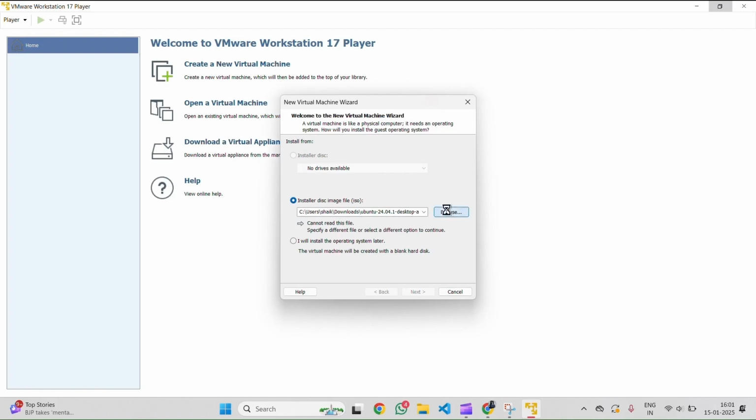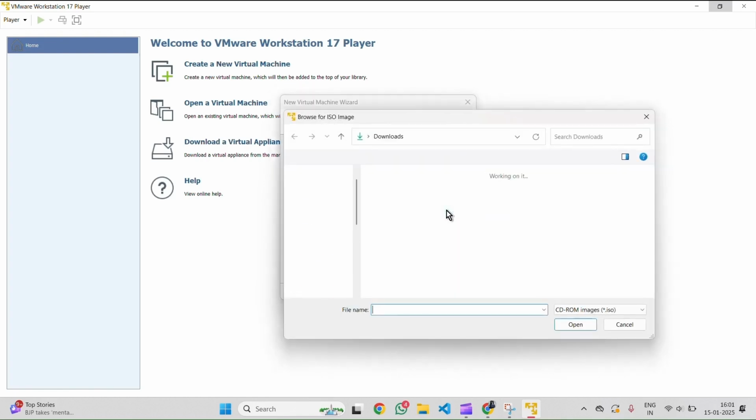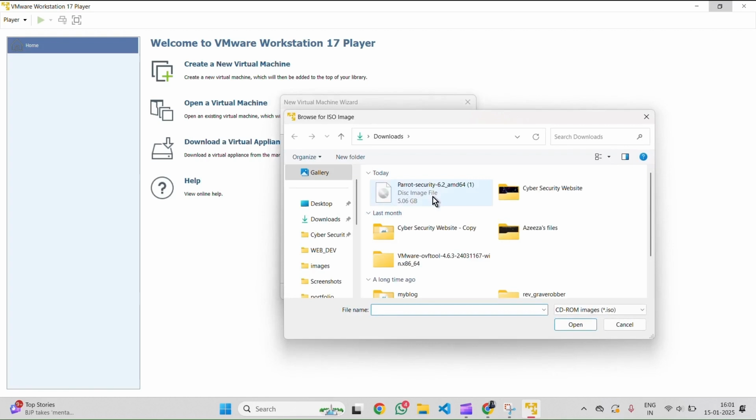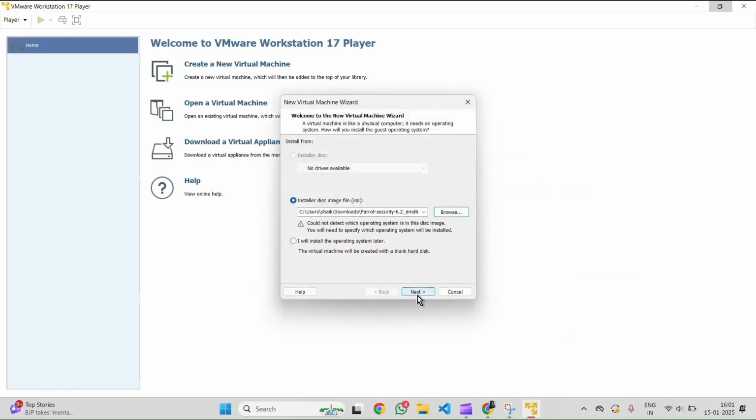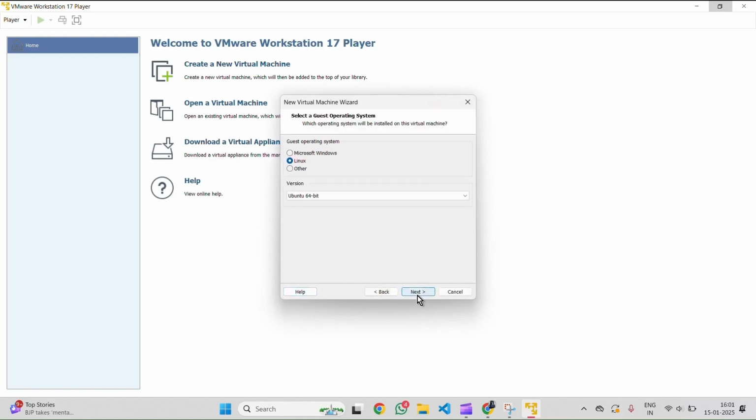Browse and select the Parrot ISO file. Click on Next. Follow the on-screen instructions.